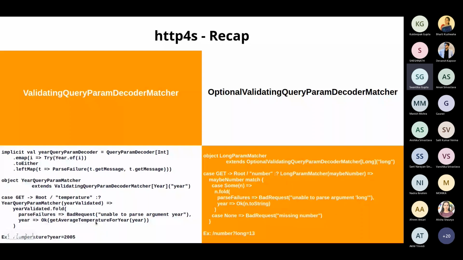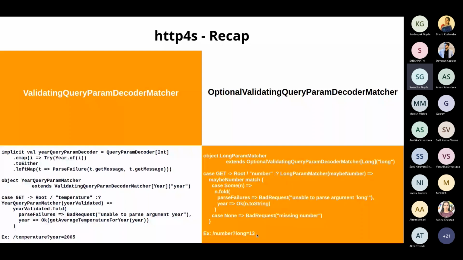And finally, I won't go deep into it, but as the name suggests, I hope it is something which we can read together. Optional validating query param decoder matcher, and the name suggests that it is a combination of being optional as well as validation. So let's take an example. Here is my API where we are passing long=13 as a param, right? And it is something which we have passed in my optional validating matcher as well. So this means that first of all, this endpoint should work fine, and if I do not pass long=13, then also it should work fine, specifying the optional nature of it.